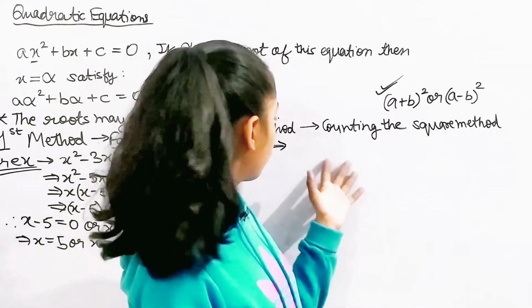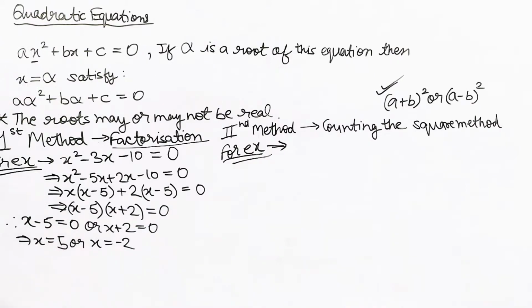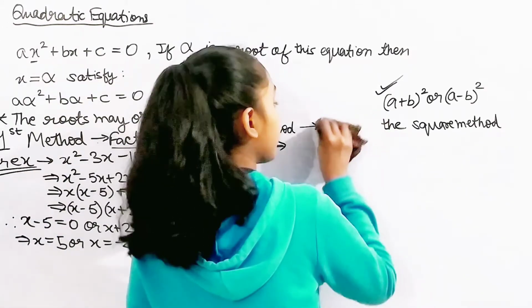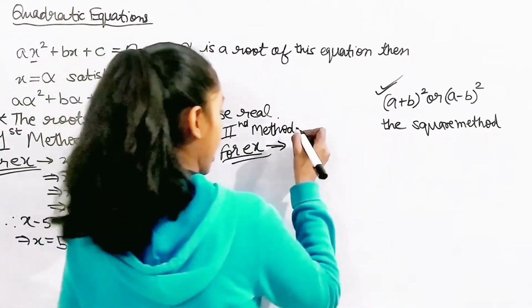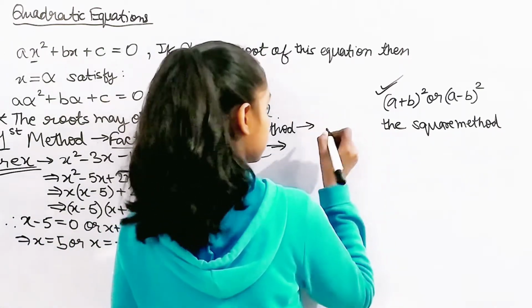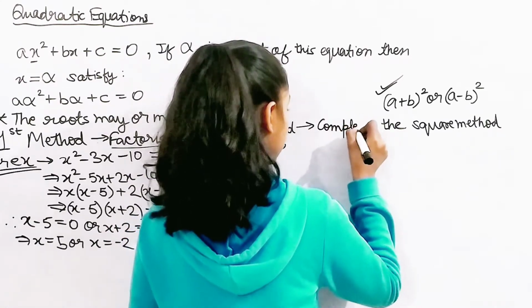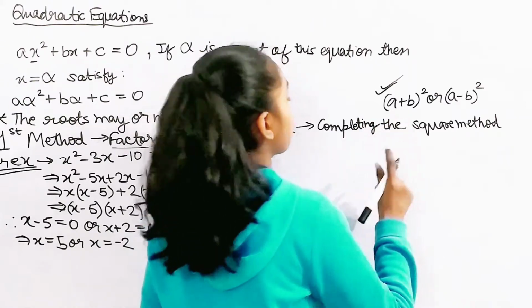Did I write counting? No, we don't count this, we actually complete it. I don't know why I wrote this. I was just saying completing the whole time and didn't even notice it.